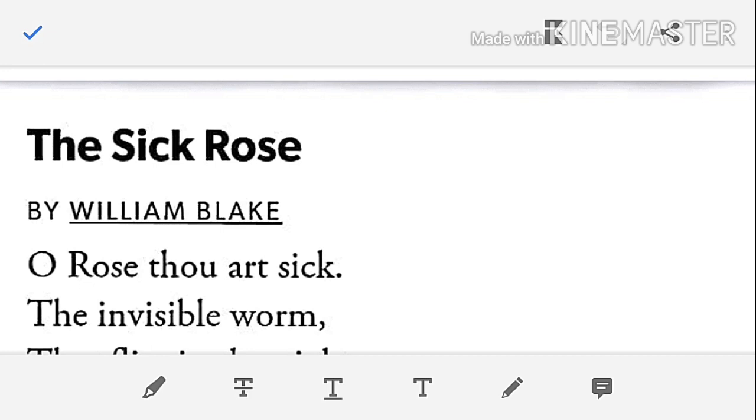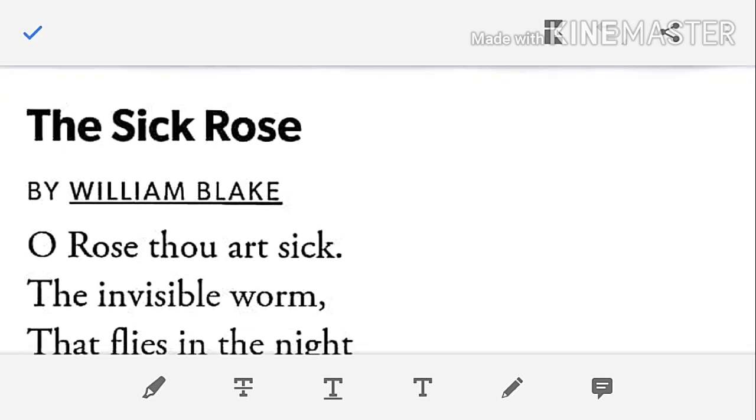He had written two masterpieces. One is Songs of Innocence, the other is Songs of Experience. The present poem has been extracted from the Songs of Experience. The Songs of Experience was written in 1789 and was published in 1794.